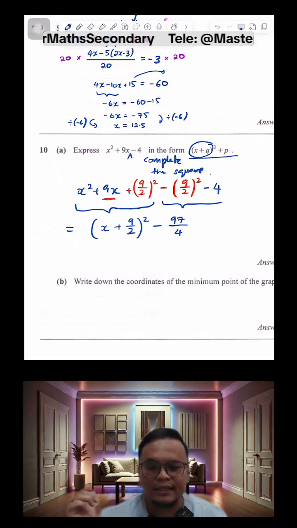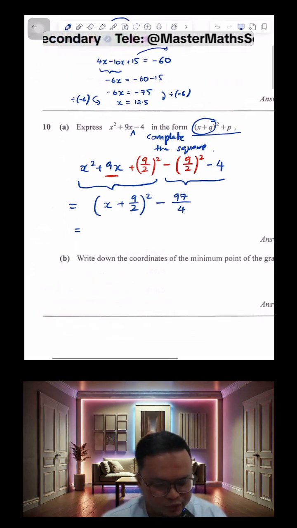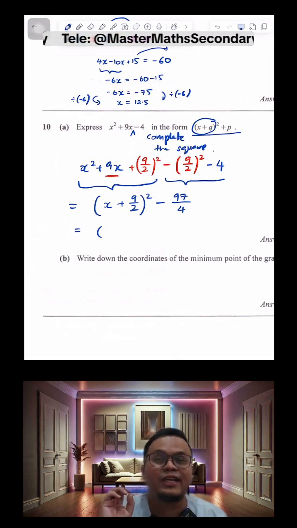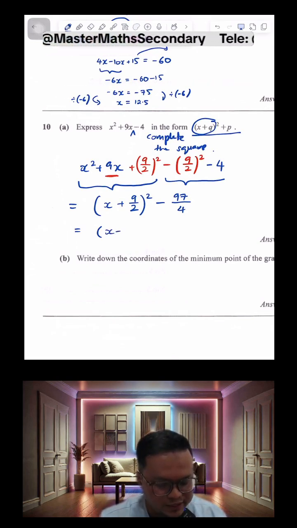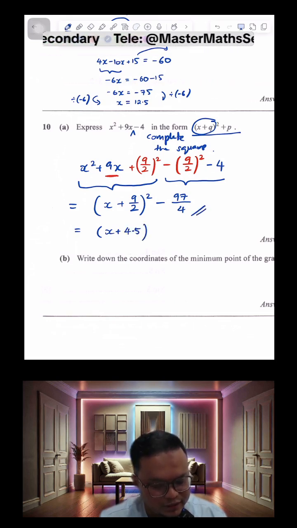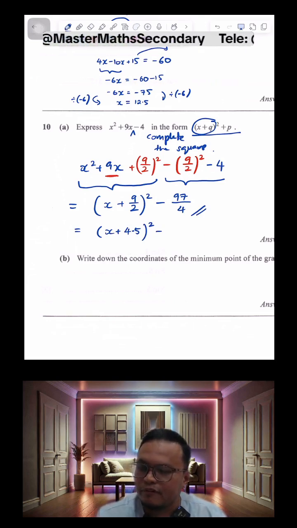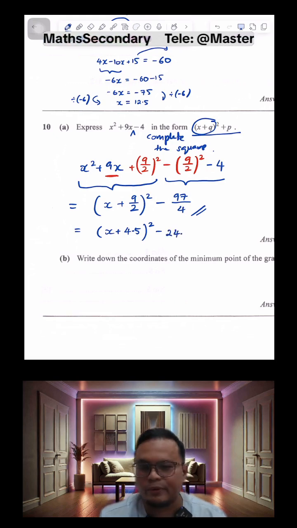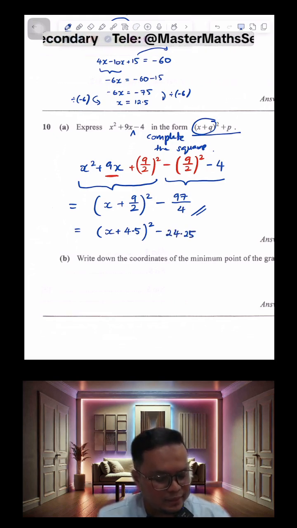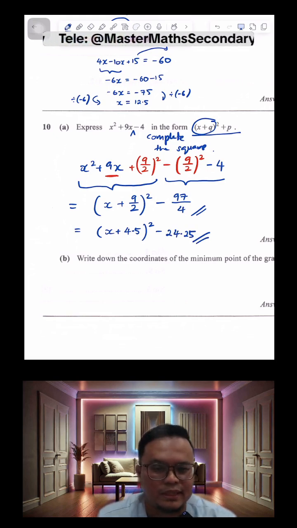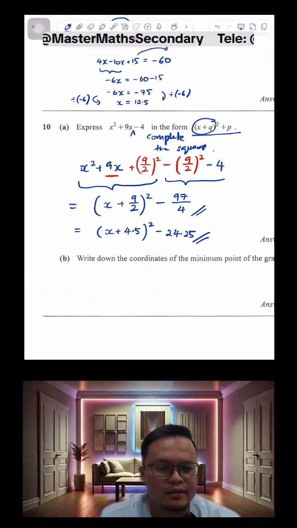I think just now in my Kahoot challenge, I wrote it as a fraction. I wrote it as a decimal. If you want to leave it as a decimal, you also can. I mean, up to you. This is good enough, actually. But if you want to write it as a decimal, then it will be 4.5 squared minus 24.25. Both answers can be accepted. It doesn't matter. They will still mark you correct.